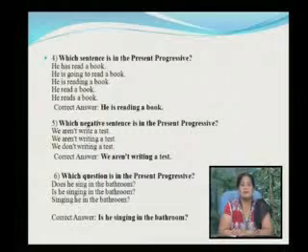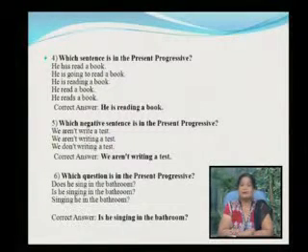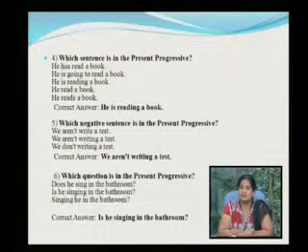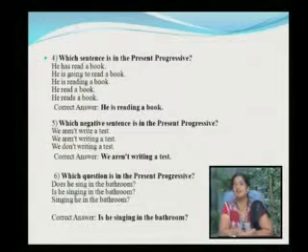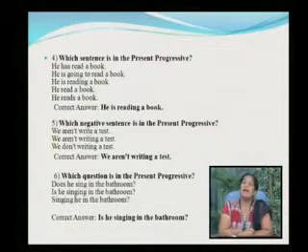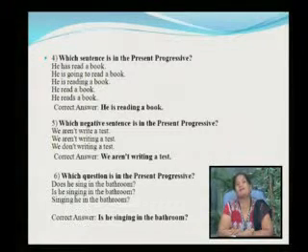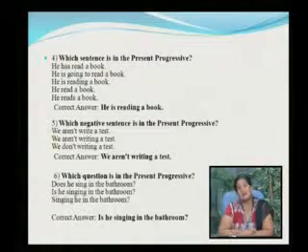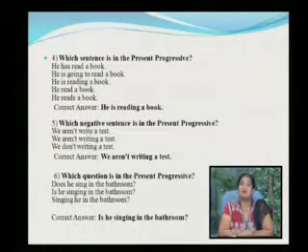Right? Now, coming to the next one, negative: we aren't write a test. Incorrect. We aren't writing a test. We don't writing a test. The answer is we aren't writing a test. We becomes which person? It is the second person. And along with the second person, you have are. Therefore, to make are a negative, you have to use aren't. So, we aren't writing a test.